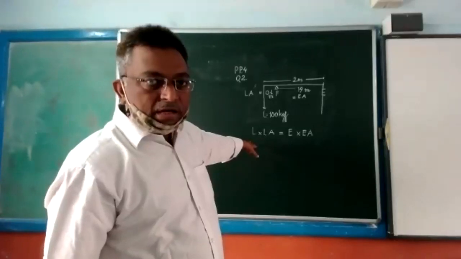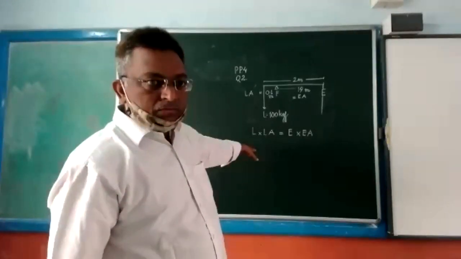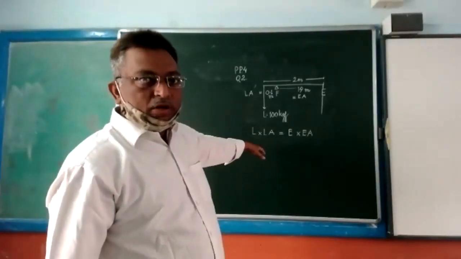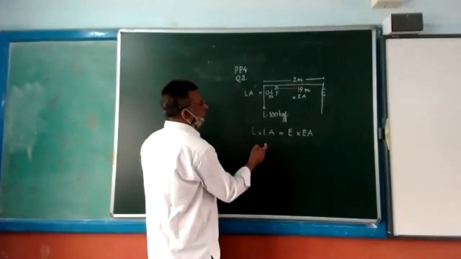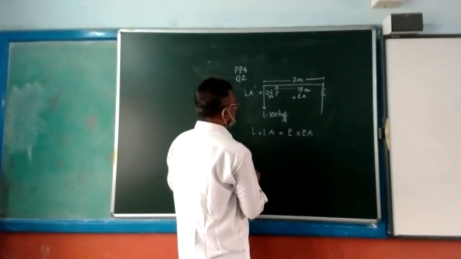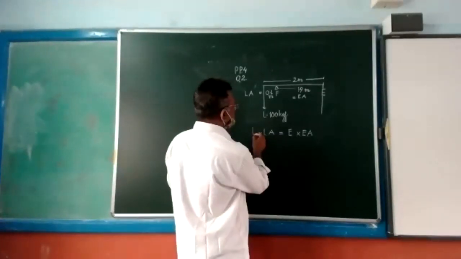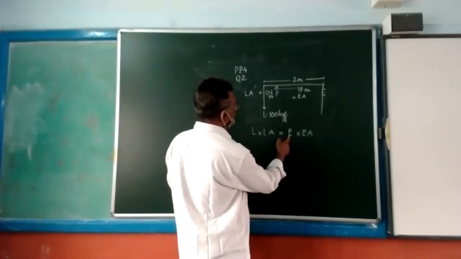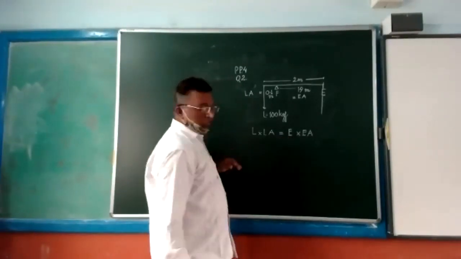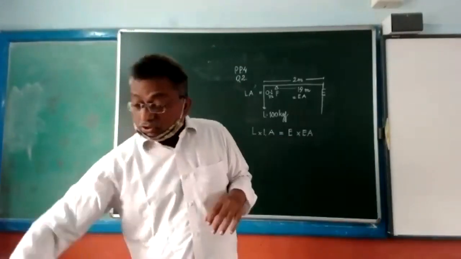Here I applied the principle of lever: load into load arm equal to effort into effort arm. What is asked here? Velocity ratio now.